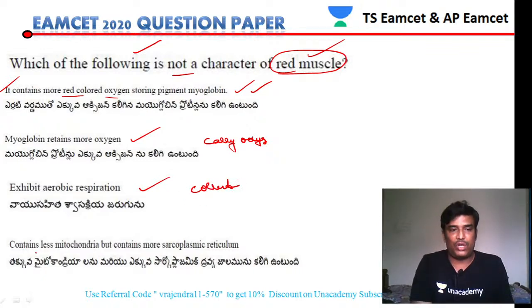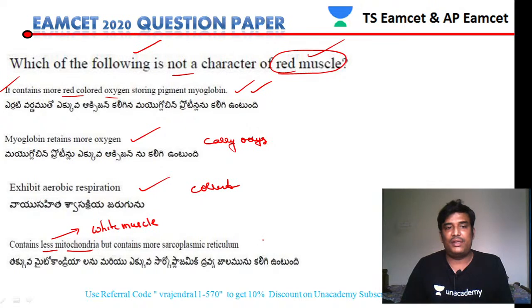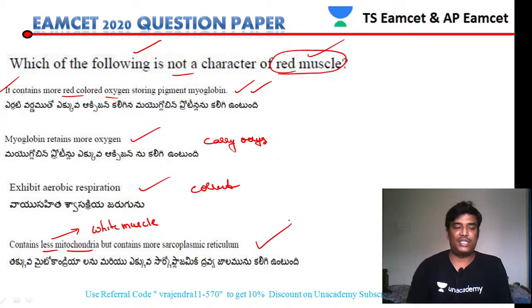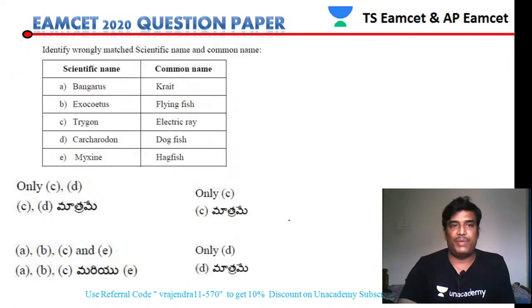Then if you see the 4th option, it contains less mitochondria. So that is wrong. Less mitochondria is present in the white muscle. So in white muscle you have fewer mitochondria, and you have a greater number of mitochondria in the red muscle. So this is our answer, which is not a characteristic property of the red muscle.